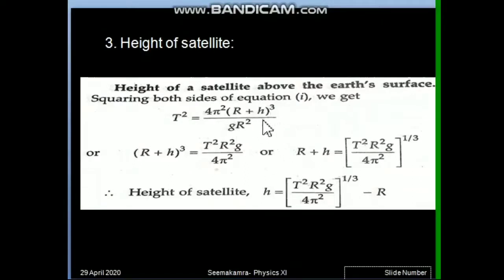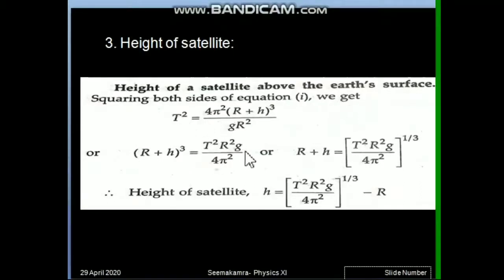So let us just try that. Our unknown term is here height, and suppose time is given. So the T square formula is written this way. Our target is to get this height h. So all the terms other than height h we have to take on the other side. So let us cross multiply.